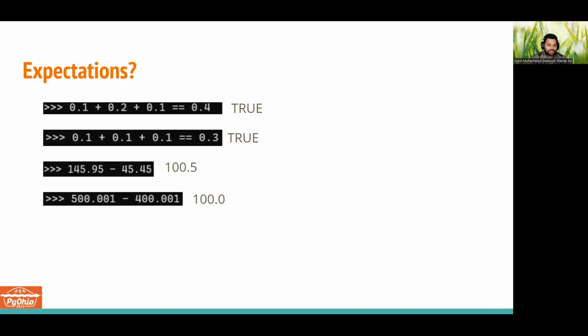We would expect the first two to be simple equality checks. It's 0.1 plus 0.2 plus 0.1 equal to 0.4. The second is 0.1 plus 0.1 plus 0.1 equal to 0.3. The last two are simple: we're subtracting some values, and these should give the result that we would expect. They're simple maths. But if we run this on the shell, we'll see a bit of a different result.